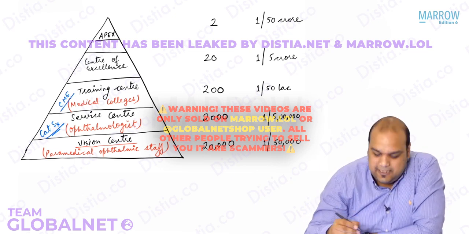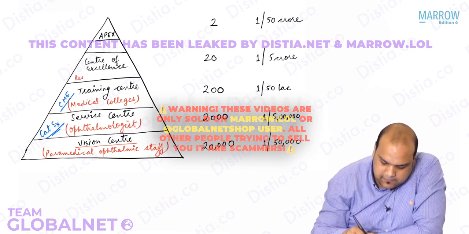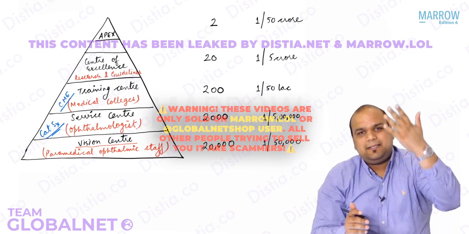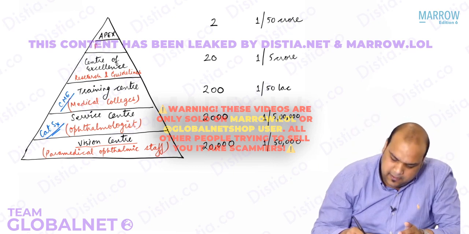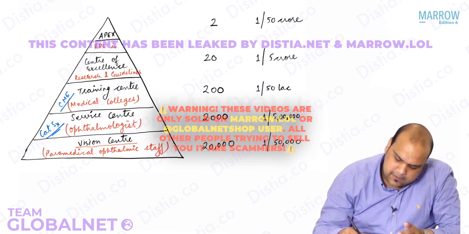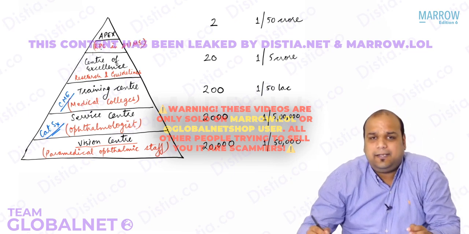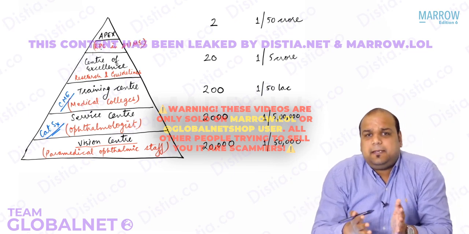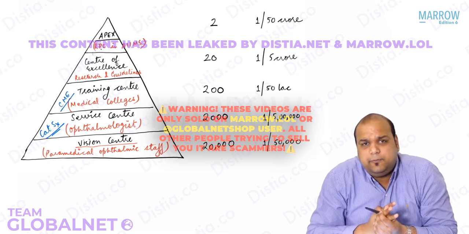Center of Excellence is for research and laying the guidelines. Okay, everybody? And Apex. Apex is Apex. What is the Apex? RP Center in AIIMS. Okay, everybody? Rajendra Prasad Center of Excellence in AIIMS. That is the Apex. Am I clear to everybody? No confusion about this, I hope, everybody.